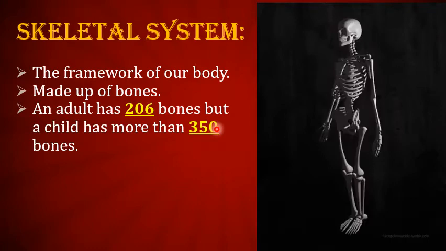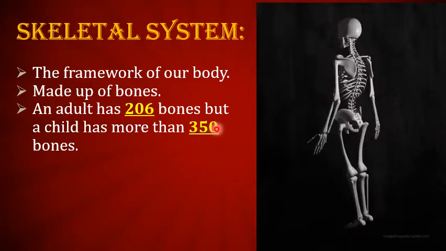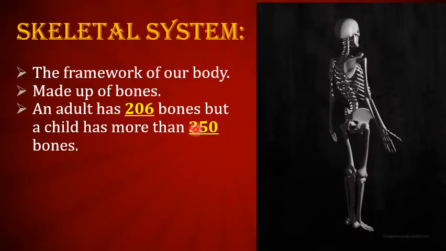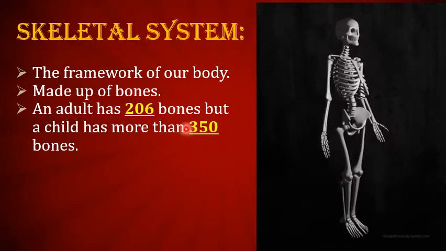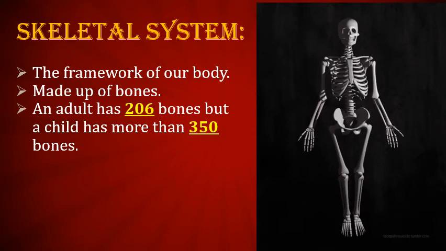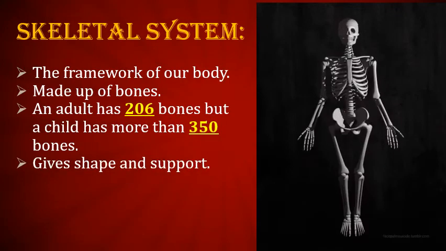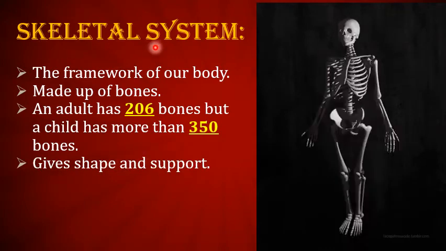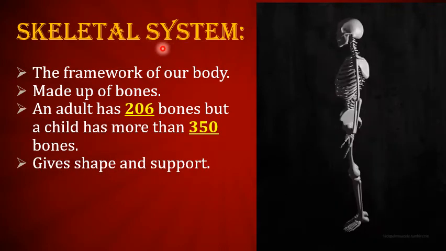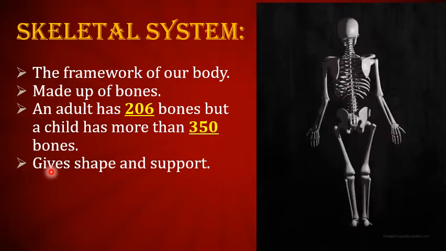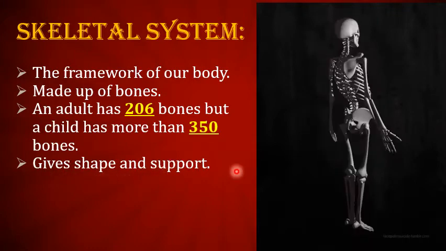How is it reduced? Because a few of the bones get fused with each other. They harden with time, and the number becomes 206. Now, why is it useful for us? The skeleton gives shape and support to our body.